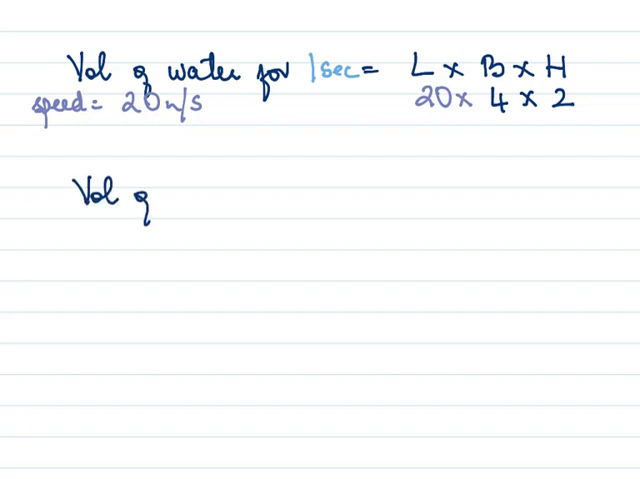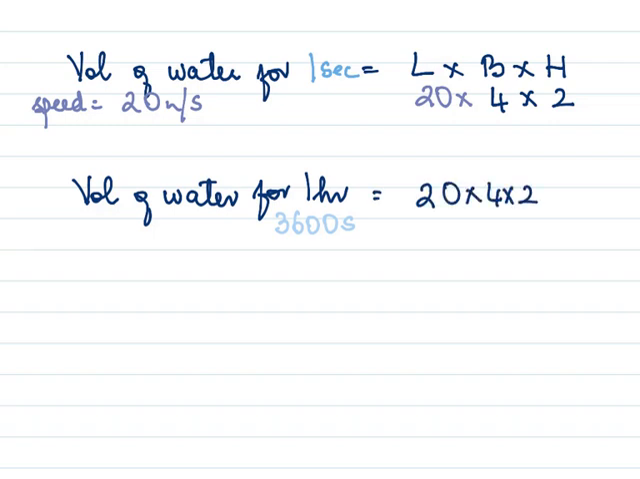In the next step, we do volume of water for 1 hour. And 1 hour is 3600 seconds. So the amount of water for 1 hour will be for 1 second into 3600, and that worked out to be 576,123 meter cube.